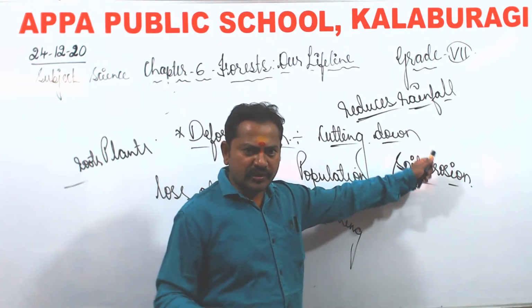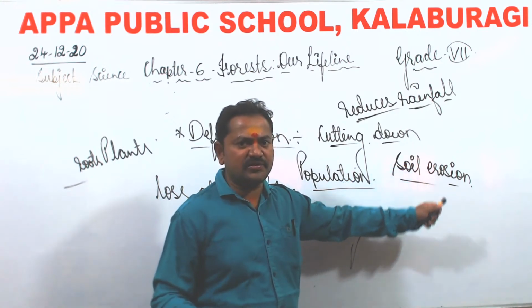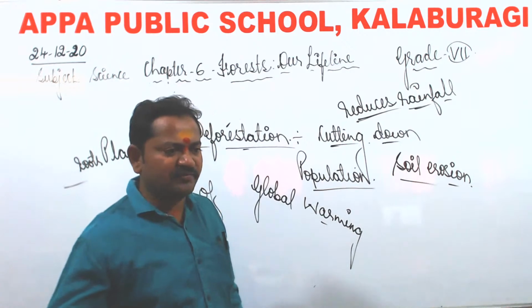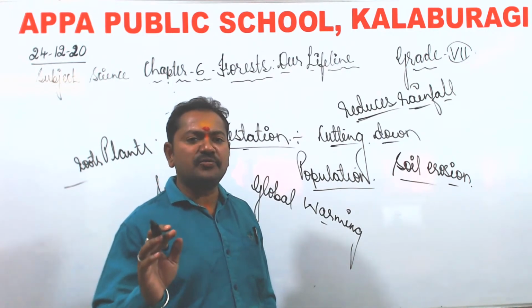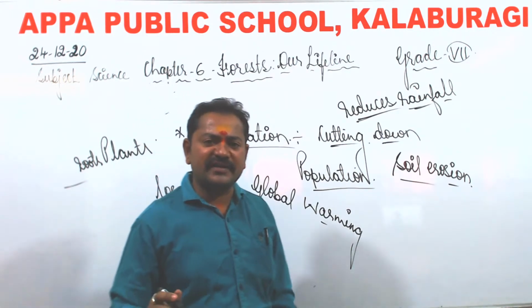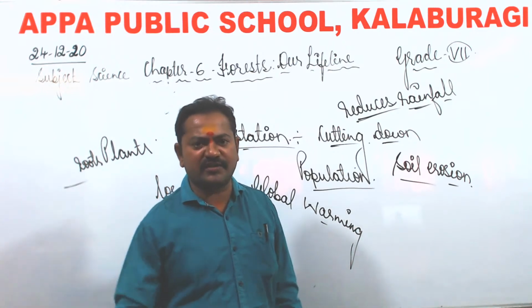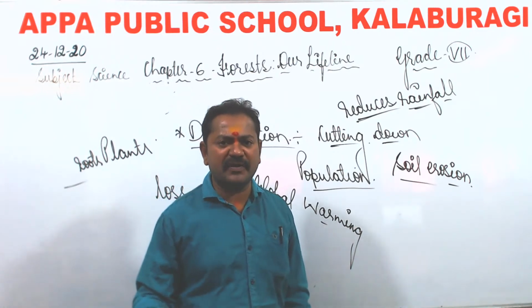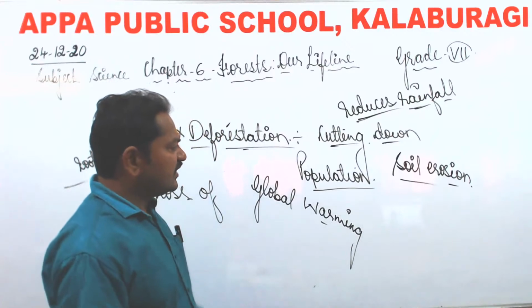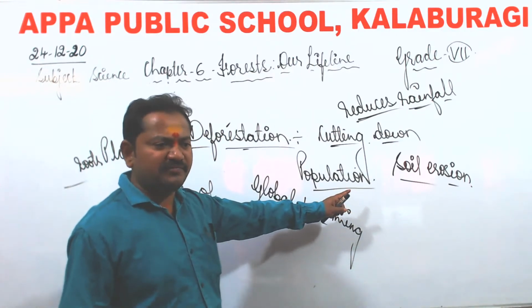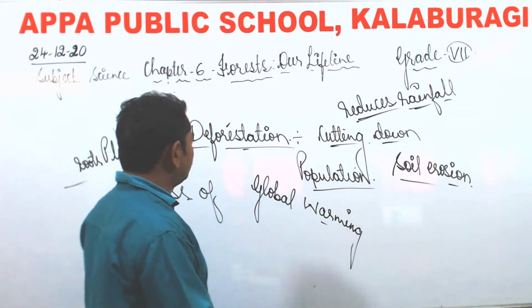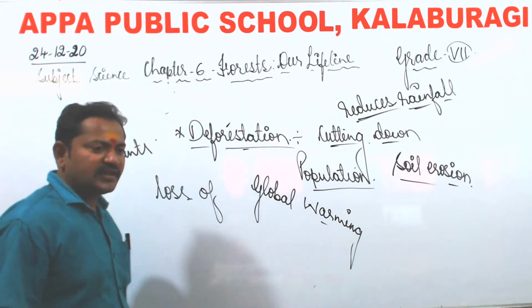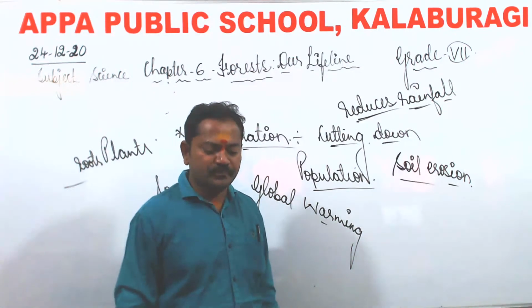If soil erosion takes place, then you see what happens. The topmost layer of the soil, which consists of all the nutrients essential for the better growth of the crops, is washed away. Then the land becomes barren. As a result, there will be a lack of food, because we cannot grow the crops. So in all these ways, forests are very useful.